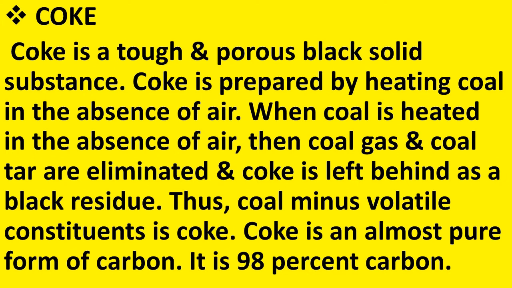Here volatile constituents are the coal gas and coal tar, which get evaporated. Coke is an almost pure form of carbon. It is 98% carbon. So we can say that coke is a product of coal. It is a tough porous black solid and it mainly consists of carbon, or we can say that it is 98% carbon.